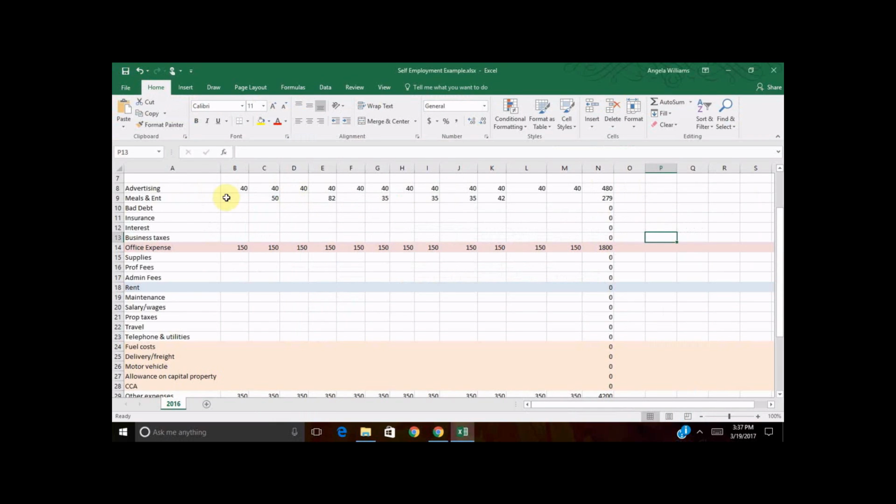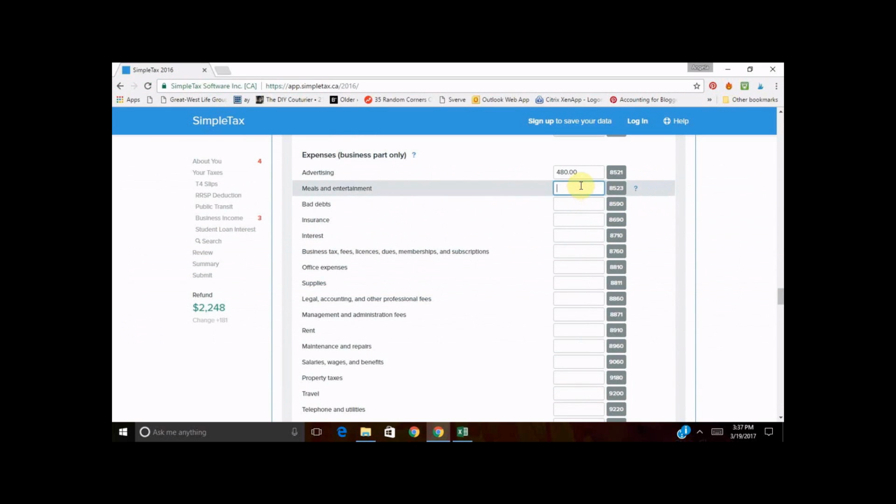So let's just assume that we've already considered this. This is all at 50% of the total cost for a few dinners through the year. So that's $279.